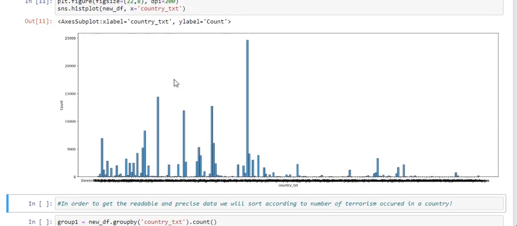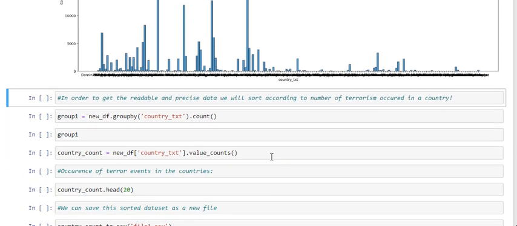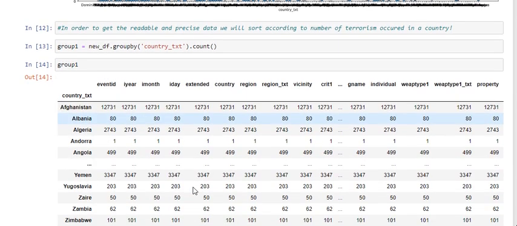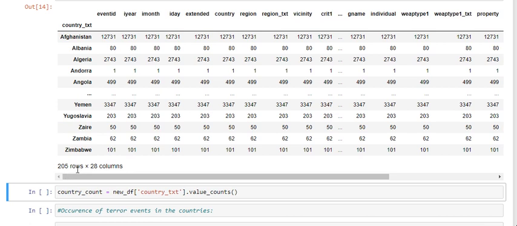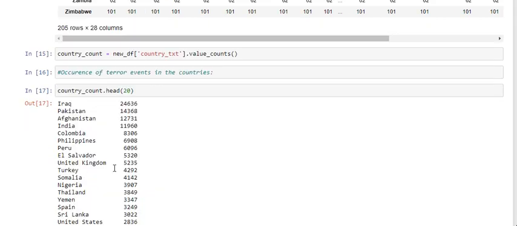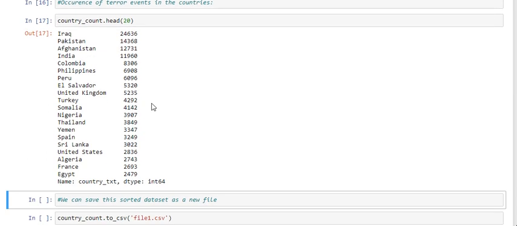This is the plt plot. Here is the output of my figure, and it is very short in size, something not visible. Now the occurrence of terror events in countries, country_count.head. It is group1 data analysis, and it has 205 rows and 228 columns. Now the country values. The output is here, country_count.head with 20 countries here.